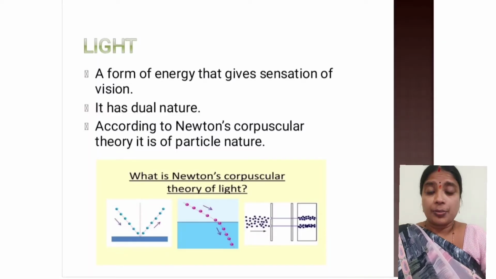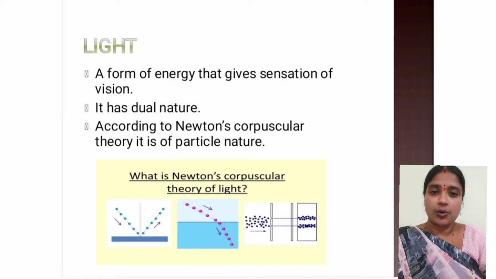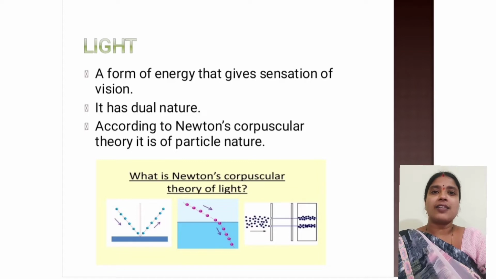Now what is light? Before we start understanding the nature of light, let us understand what is light. Like you all know that energy exists in different forms. Those different forms may be heat energy, sound energy, mechanical energy and so on. So in the same way, light is also a form of energy. Now every energy is useful for some or the other purpose. In the same way, light is a form of energy which is used to see different objects around us. So we can also say that light is a form of energy that gives sensation of vision.